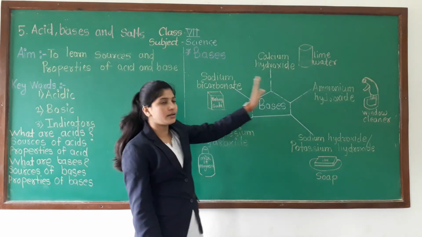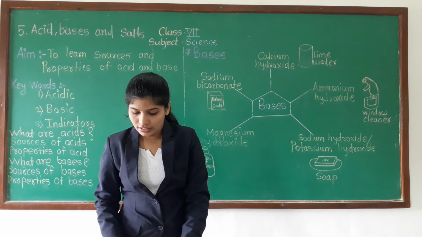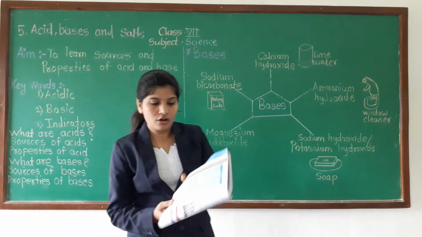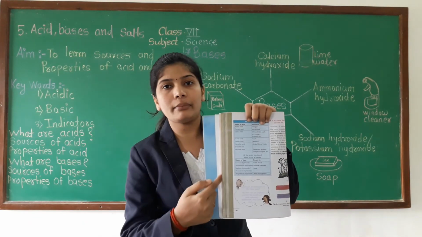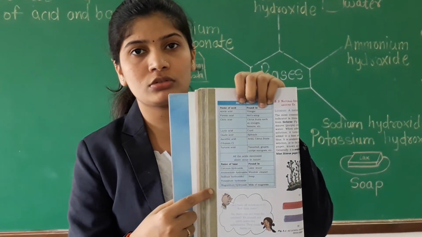So these are some examples or the sources of bases. You can see textbook page number 50. Already one table is given that you have to write in your notebook.